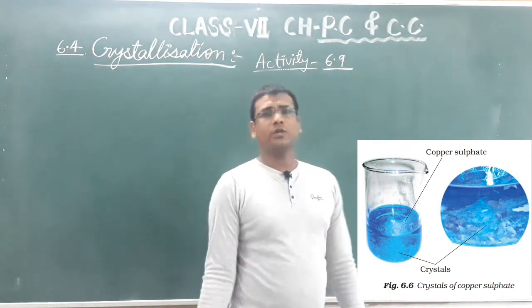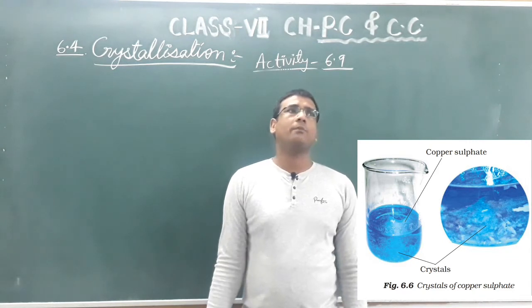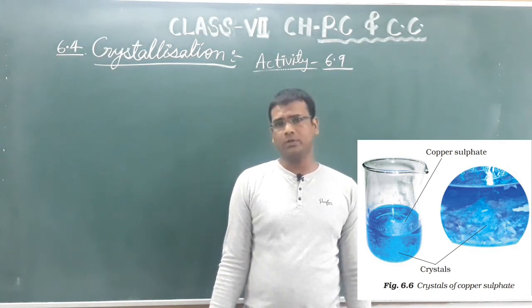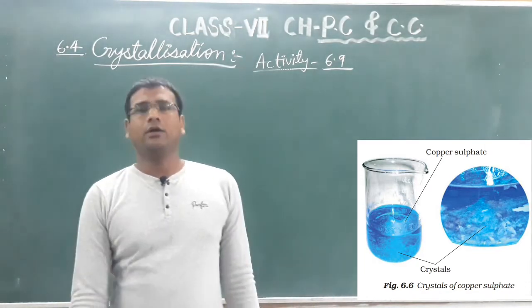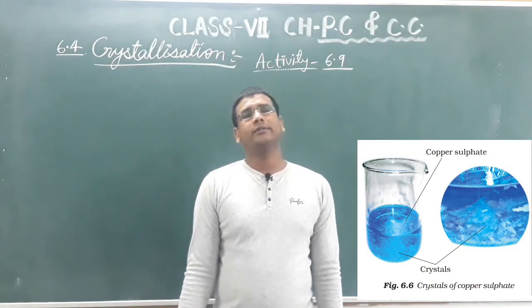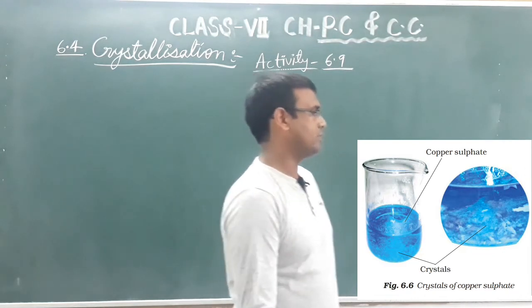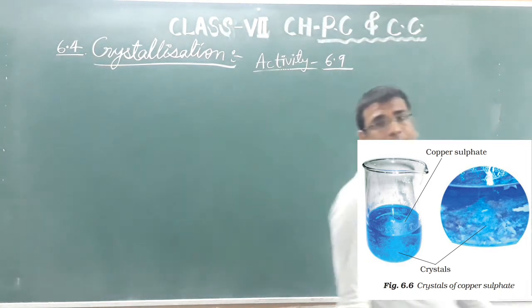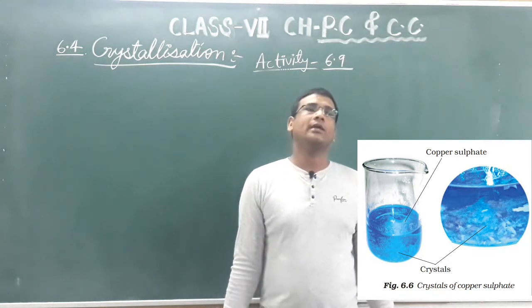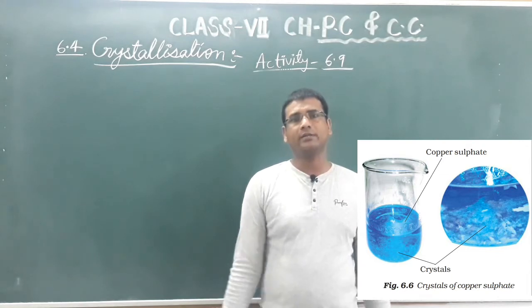Simply, you just need to take a beaker and pour some water in that beaker, and then put 2 or 3 drops of dilute sulfuric acid, and then you need to dissolve copper sulfate in this one. Now, copper sulfate is a blue colored solid substance. It is easily available in the chemistry lab. So you make a solution and then you keep on increasing the quantity of copper sulfate in that solution.